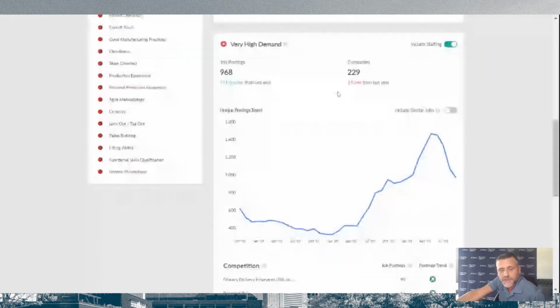And this is another case where we can say, hey, if this is demand, let me see what it's like if we include staffing companies. If we do that, now we're dealing with 968 other unique postings. So if you as a staffing company were to go out right now and put this on the market, understand that you would be competing against almost 1,000 other postings for this exact same type of position, which is 141 more than we had last year at this time. You're dealing with 229 other companies that are trying to hire this as well.